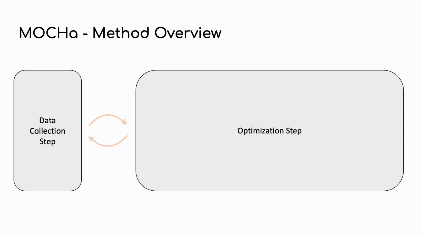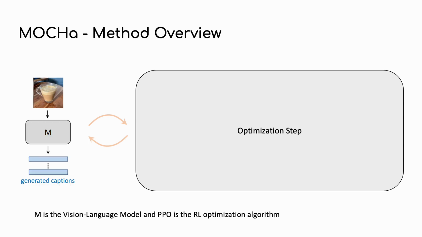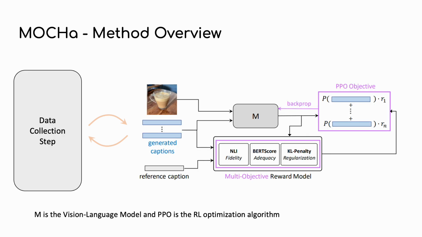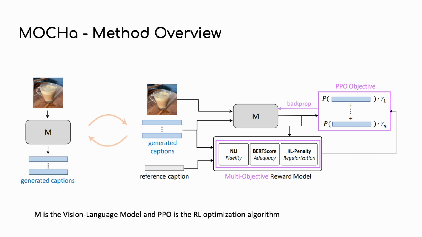Our RL algorithm iteratively collects a batch of data from the image captioning model M, which can be seen on the left side, and evaluates it. It then applies an optimization step, which can be seen on the right side. This process is repeated iteratively until convergence.